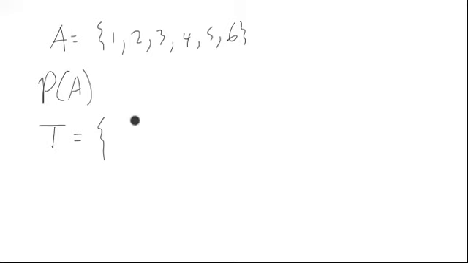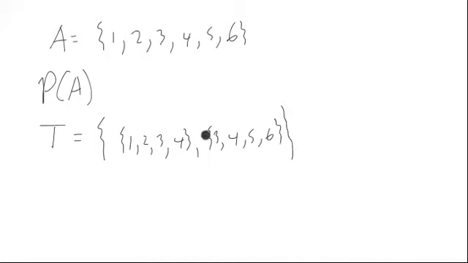So in this particular case, what if we picked 1, 2, 3, 4, and let's also pick 3, 4, 5, 6. Now notice that these two sets have an intersection at 3, 4.